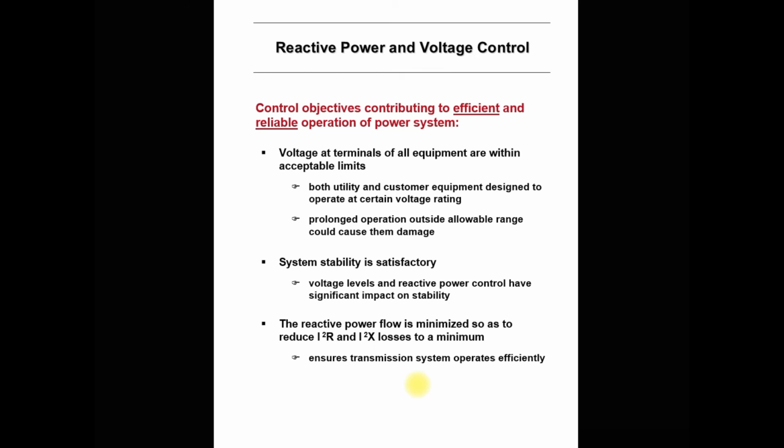So this is one of the main control objectives of any FACTS device: for efficient and reliable operation of the power system, provide a sufficient amount of reactive power and maintain the proper voltage. Generally, the voltage at the terminals of all the equipment should be within acceptable limits, because all equipment is designed for a particular rated voltage. The voltage at the terminals of the equipment must be within the acceptable limits.